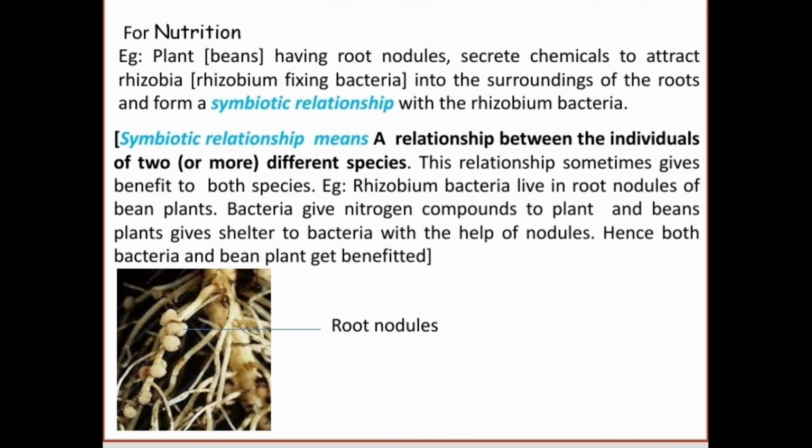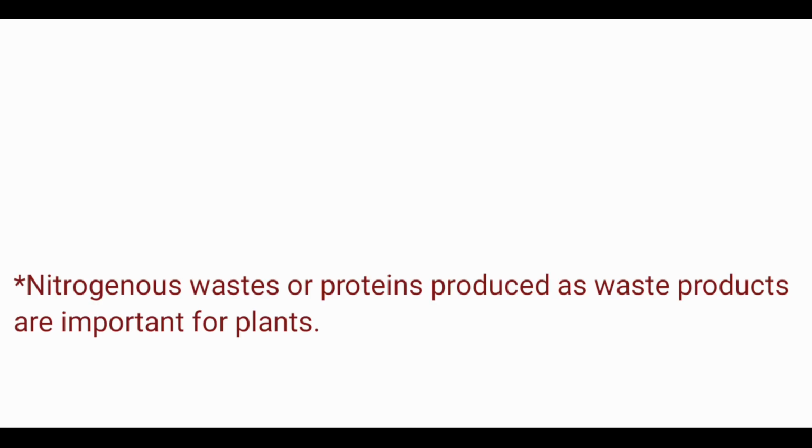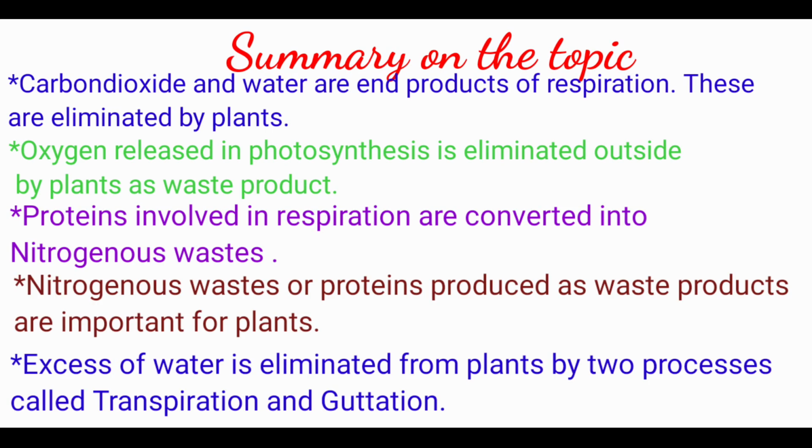Let us see the picture of roots of bean plants having root nodules. Rounded bodies are there on the roots, in which rhizobium fixing bacteria live and take these nodules as their shelter. Okay, and this is about some of the chemical substances which are produced in the plants as waste products, but they are very, very important in different aspects.